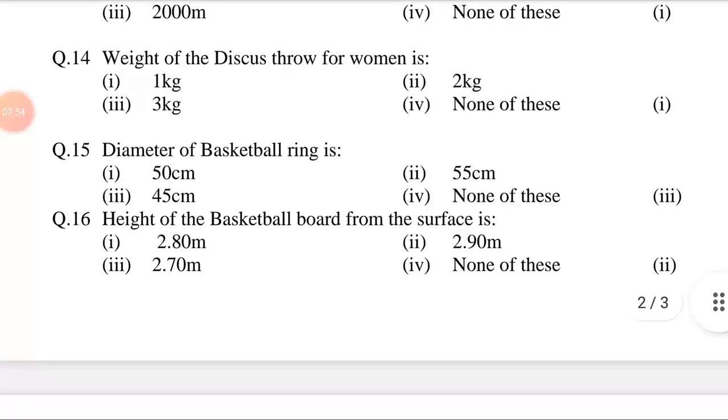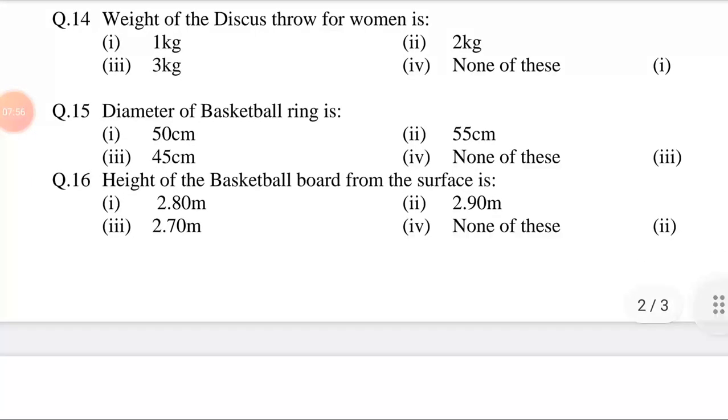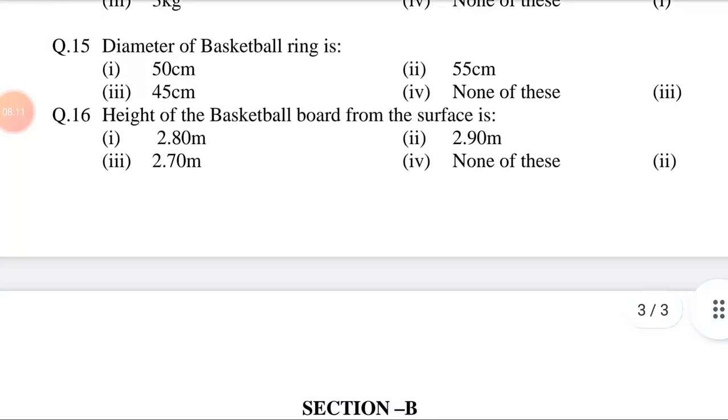Question number 14. Weight of the discus throw for women is option first, 1 kg. Second, 2 kg. Third, 3 kg. Fourth, none of these. Answer is option first, 1 kg.